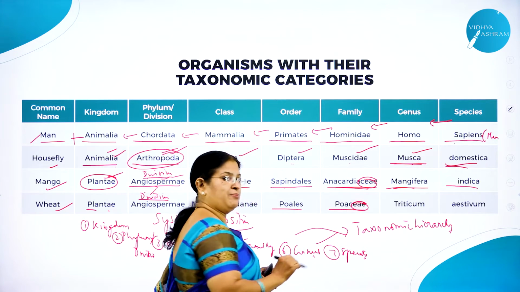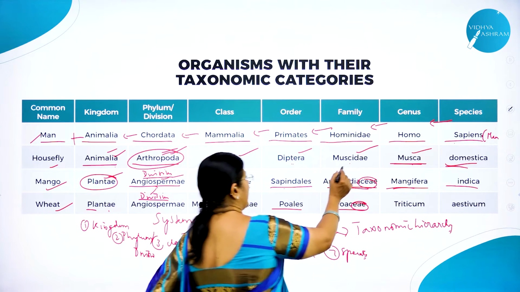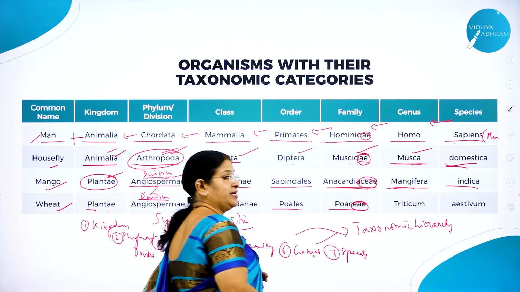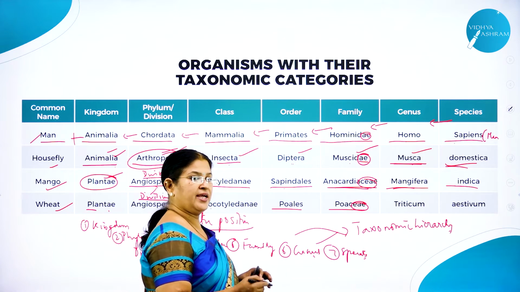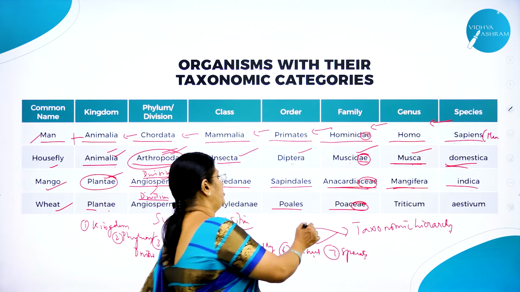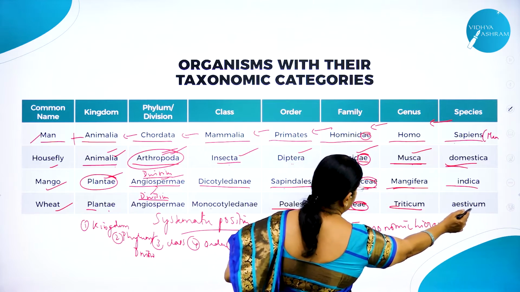Plants, particularly the families in plants, end with the word called ceae, and in animals you can see here the last word family ends with dae. That is another indication for identifying the families. Ceae in case of plants and dae in case of animals. Poaceae. Genus is Triticum, species is Aestivum.